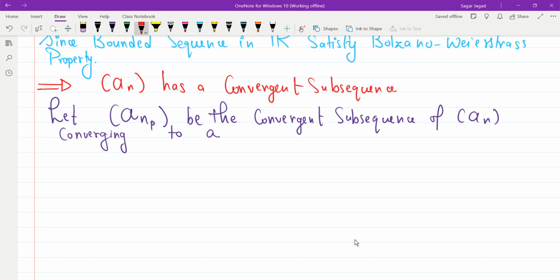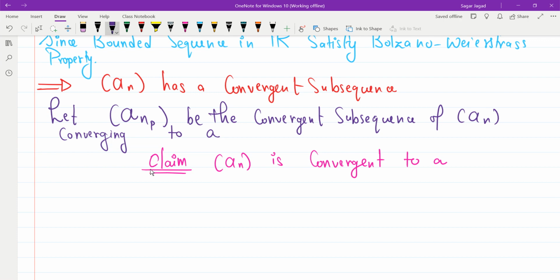So now we come to the main claim. We will claim that my given sequence is convergent to a. I want to prove that wherever my subsequence converges, at the same point my sequence should also converge. Now this is a subsequence and it is converging to a. That means it will satisfy the epsilon definition. So we'll use that definition. Before that, I just go for a_n converges to a. So let's just work on this.